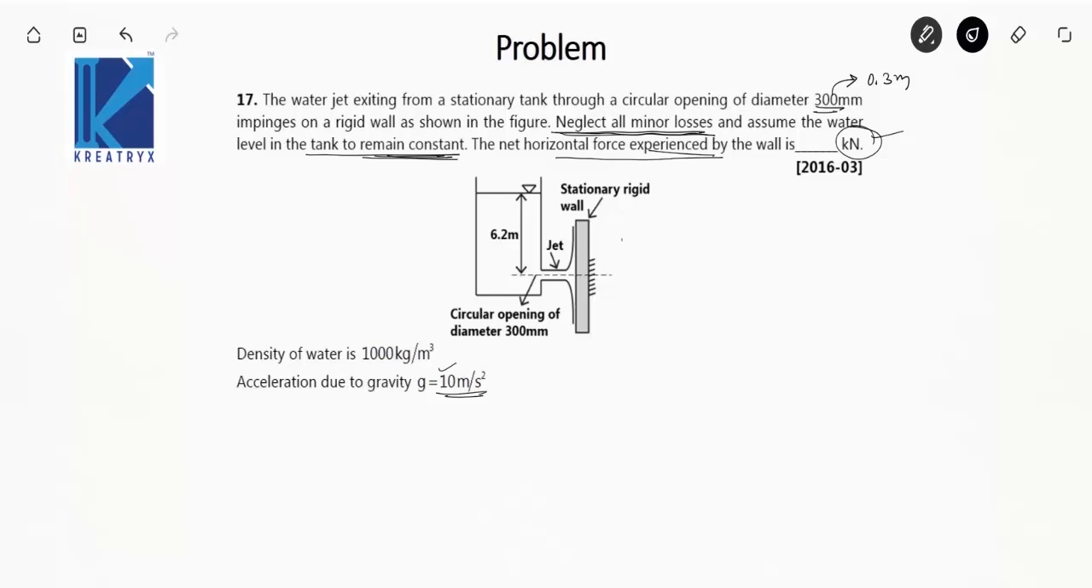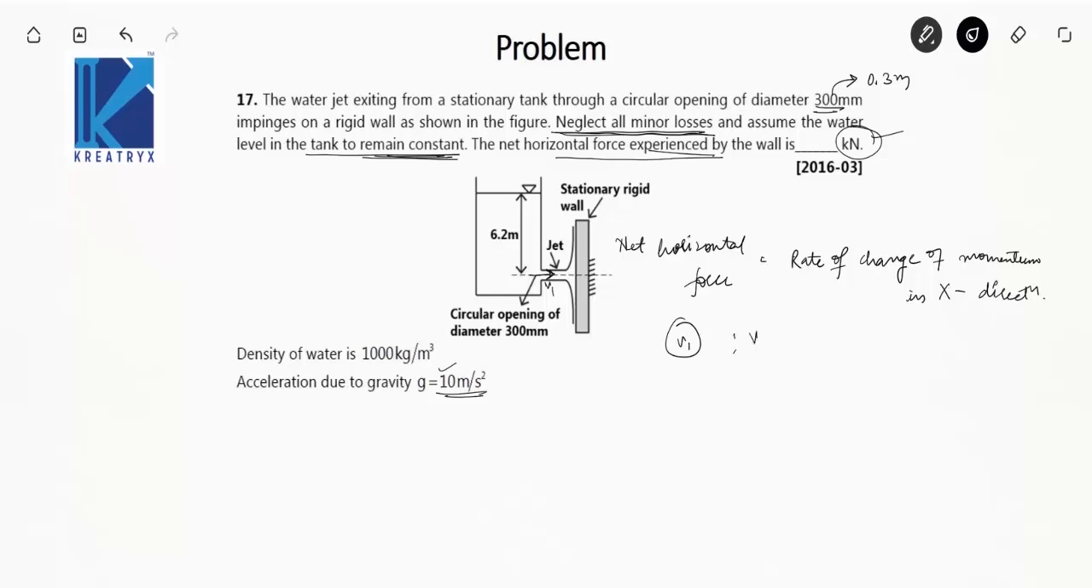Can I say that the net horizontal force will be equal to the rate of change of momentum in x direction? Let the initial velocity from the circular opening be v1. So the initial velocity by which this jet impinges on this rigid wall, let it be v1.